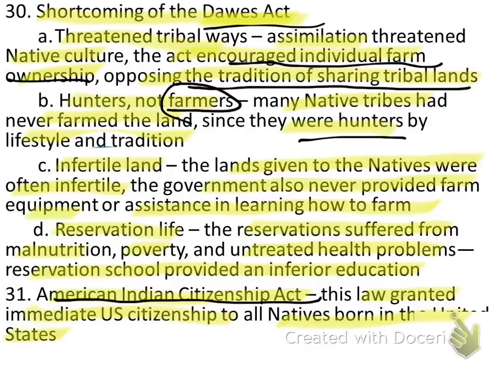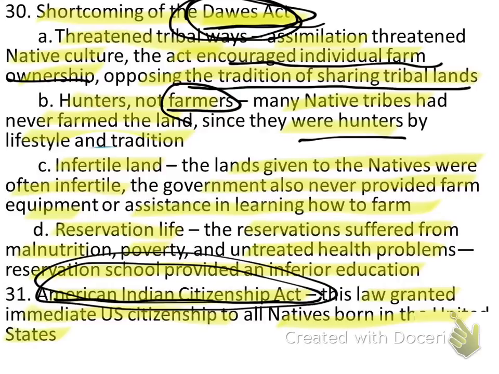Under the American Indian Citizenship Act, coupled with the Dawes Act here, those two, the American Indian Citizenship Act and the Dawes Act, what they did essentially was alter forever the Native American culture.